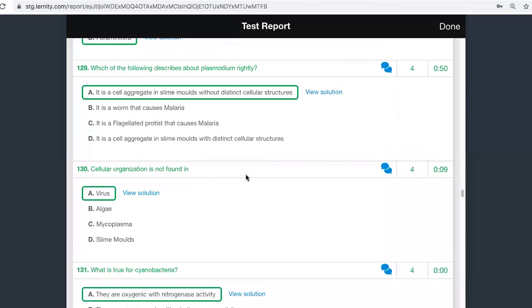Which of the following describes plasmodium rightly? Here you have to be very careful about the usage of the word plasmodium. We don't know which plasmodium they are talking about, so let us approach this question with an open mind.